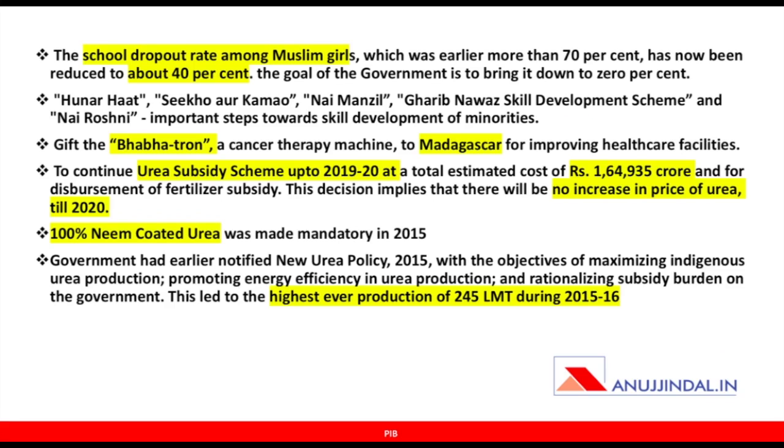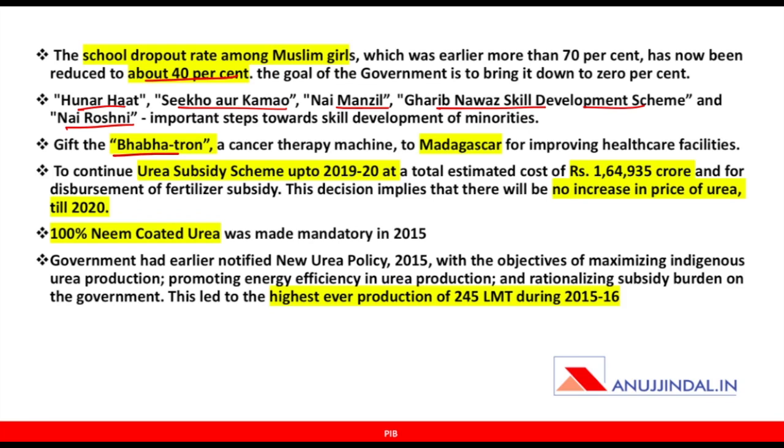The next one that we have relates to women empowerment or the condition of women, specifically for minorities. A recent survey has said that the school dropout rate among Muslim girls has reduced to about 40%. These are the schemes which are specific for minorities in India: Hunar Haat, Seekho Aur Kamao, Nai Manzil, Garib Nawaz, Skill Development, and Nai Roshni. These are all schemes that have been launched for skill development of minorities.